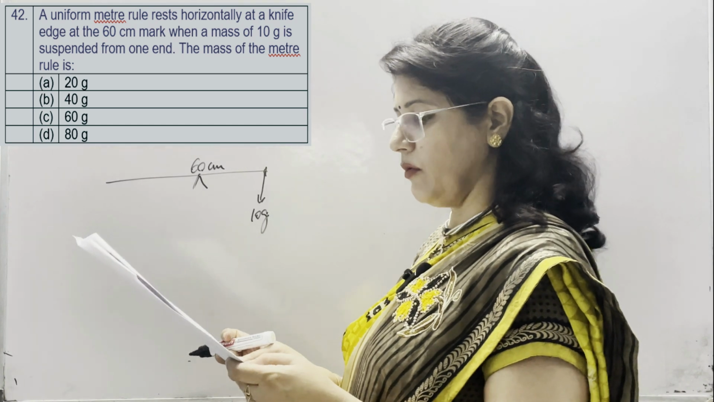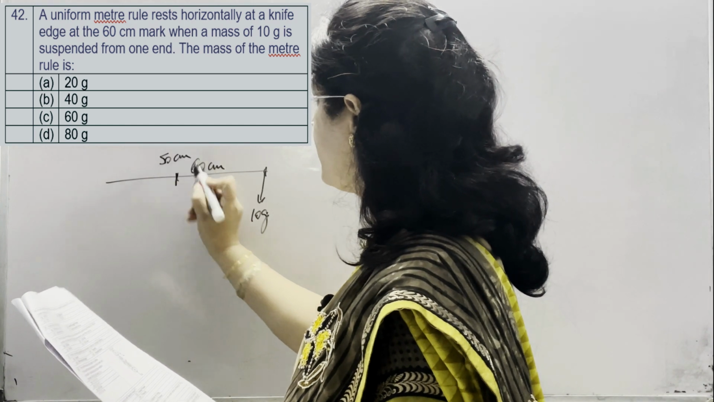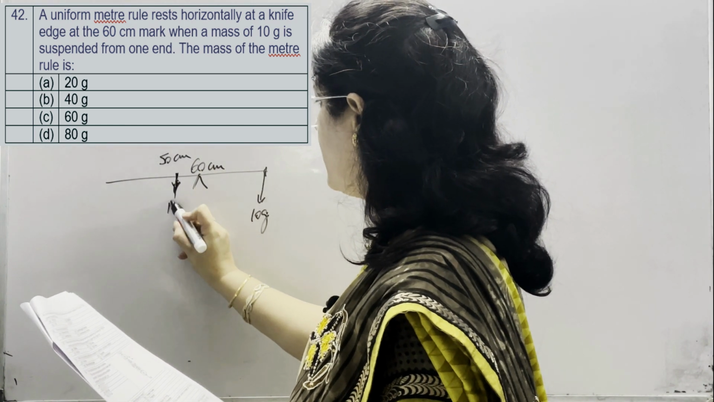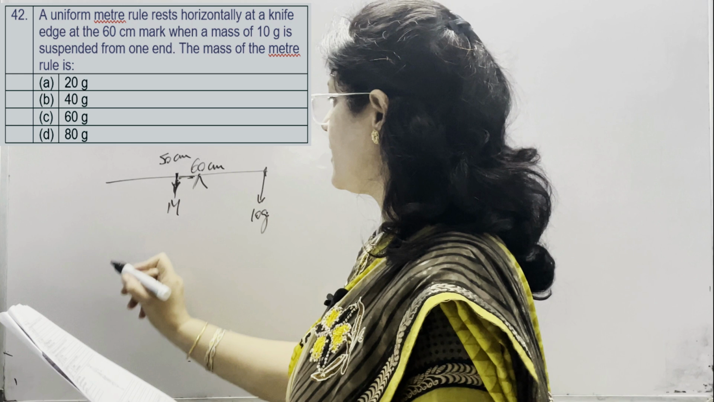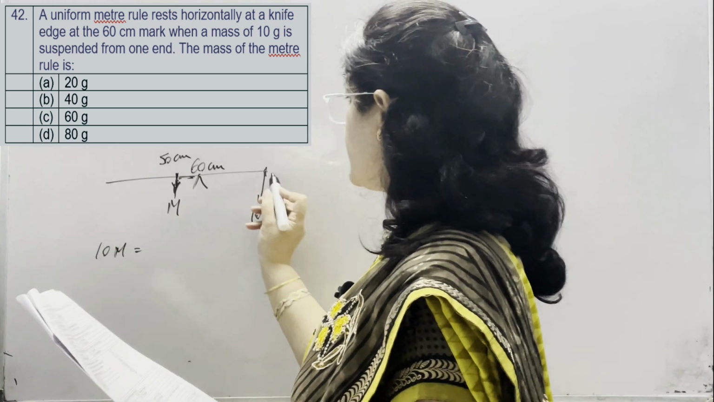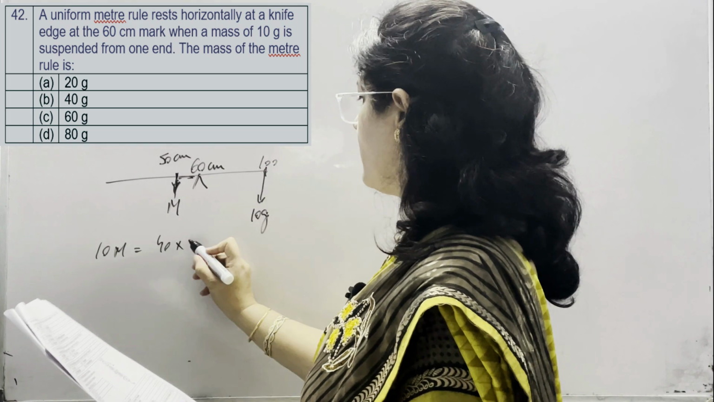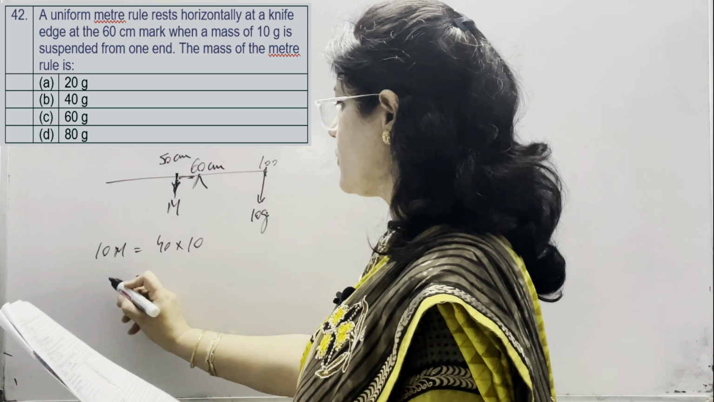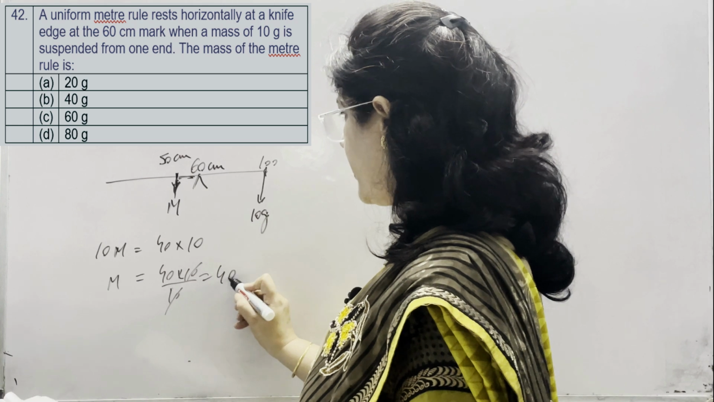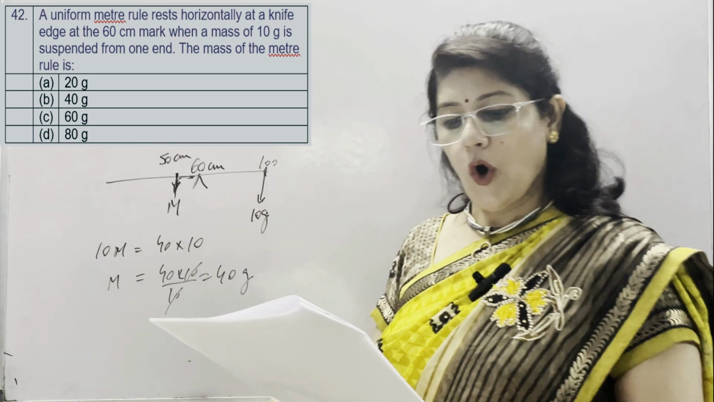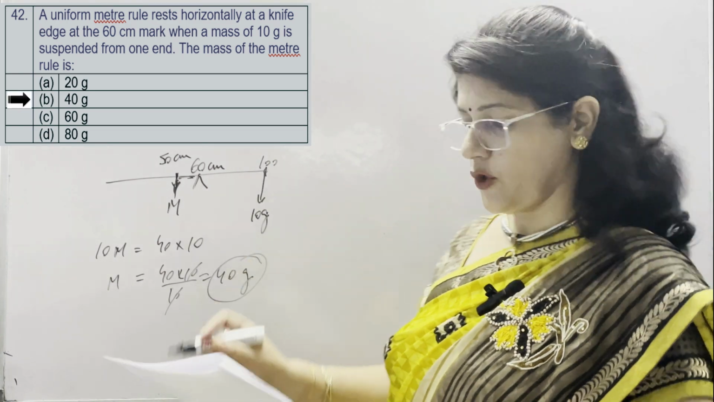The mass of the meter rule always lies at 50 centimeter mark. So, mass of the rule marked as M. So, this distance is 10, 60 minus 50. So, 10 into M is equal to, this distance is 100 minus 60. It means 40 into force applied is 10 gram. So, mass of the meter rule is 40 into 10 divided by 10. It means 40 gram. Options given are 20 gram, 40 gram, 60 gram and 80 gram. 40 gram is the correct option B.